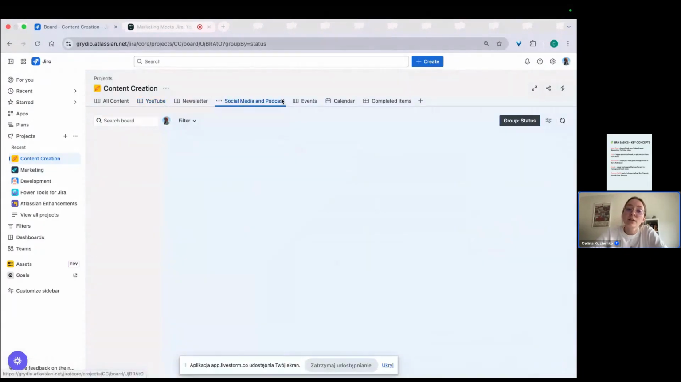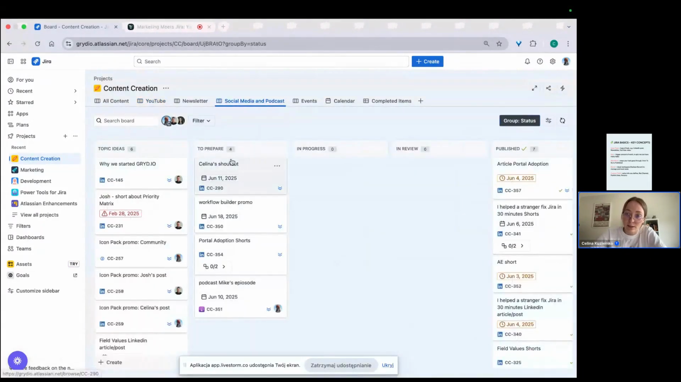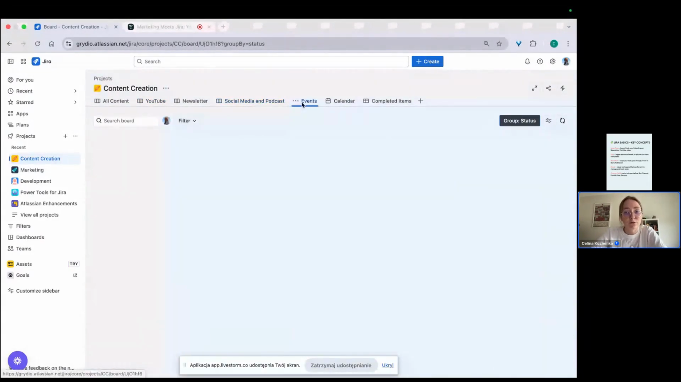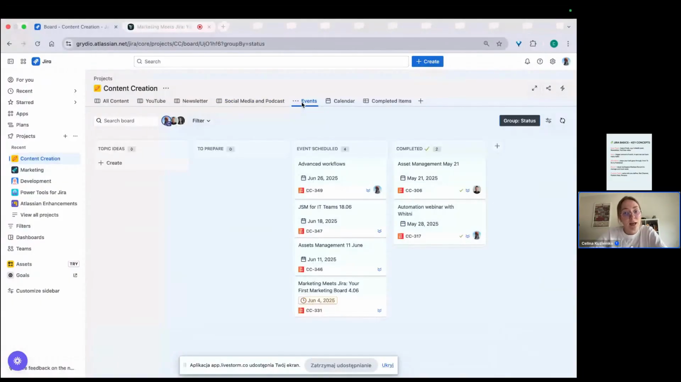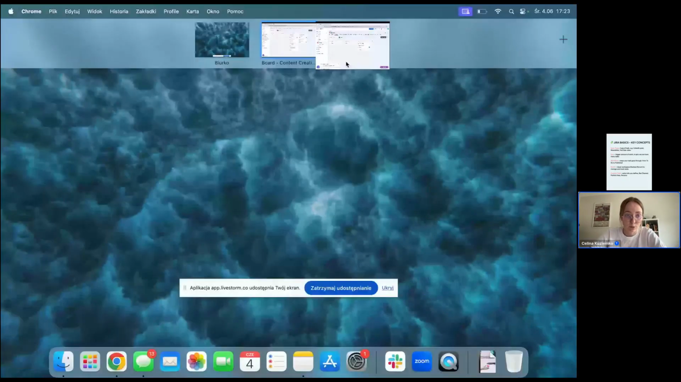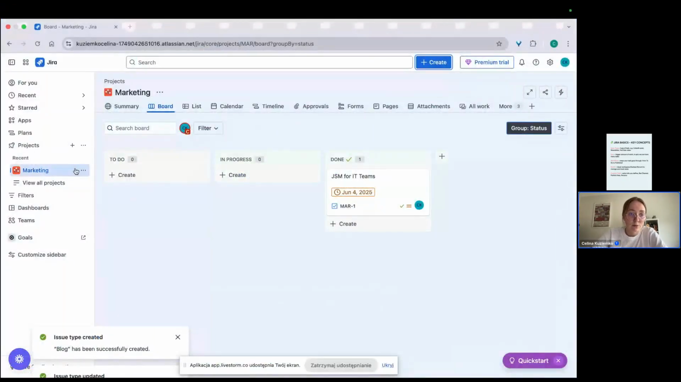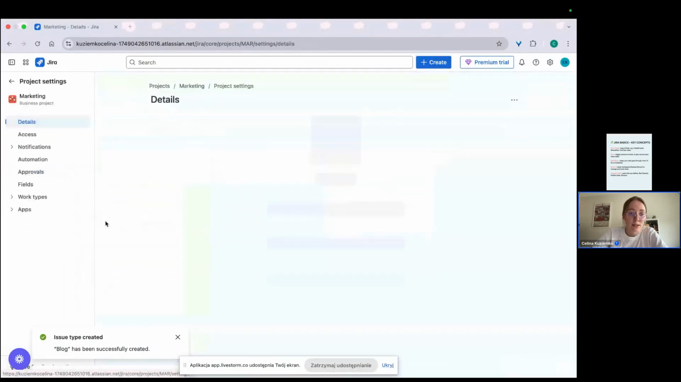And I have a very different workflow in social media. And I have a very different workflow in events. And this is a really nice feature to have all your tasks already filtered and displayed based on work types. So how to create those different workflows, and how to create a workflow at all? Let's go back to our board. Let's go back to project settings one more time.